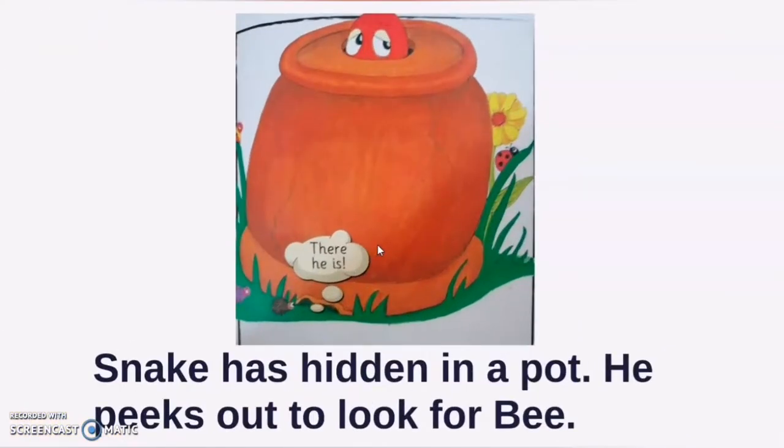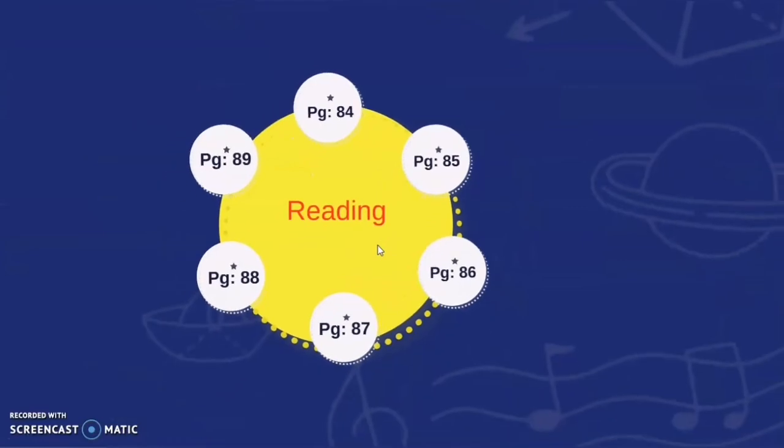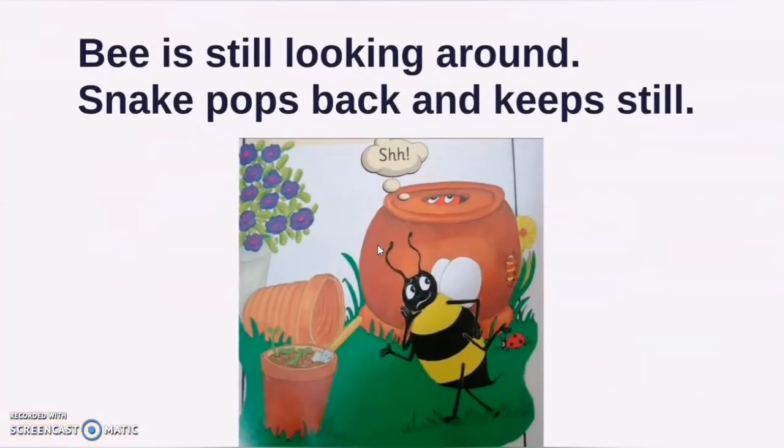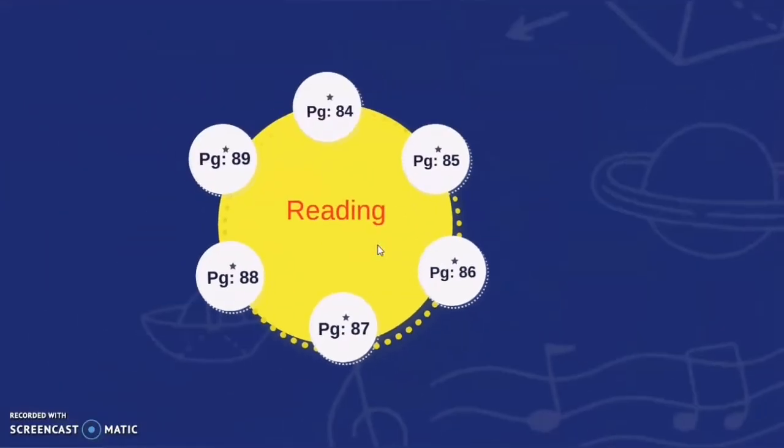Snake has hidden in a pot. He peeks out to look for bee. There he is. You can see that snake is in the pot. Come to page 86. Bee is still looking around. Snake pops back and keeps still. Move on to the next page.